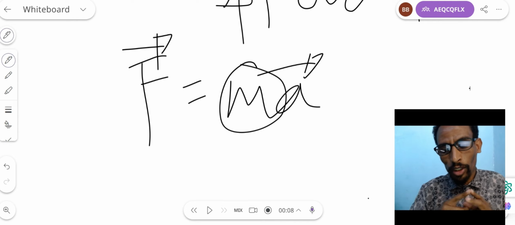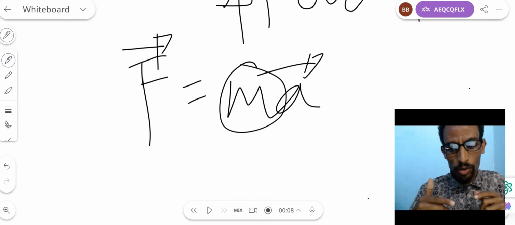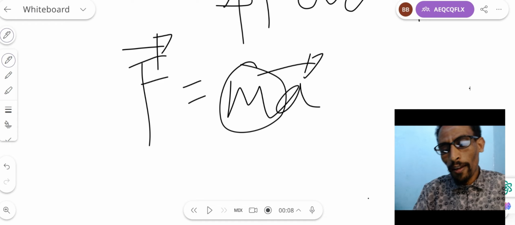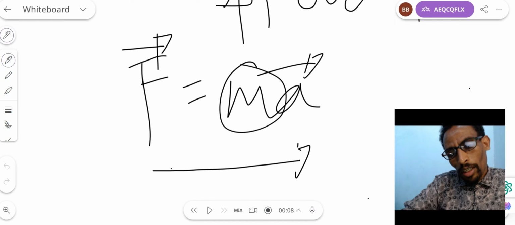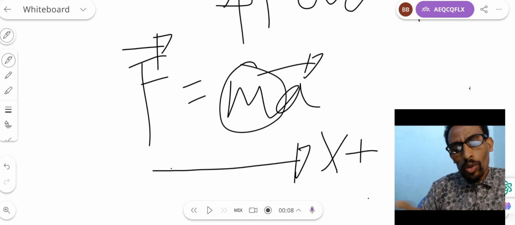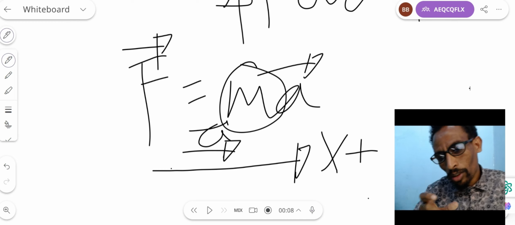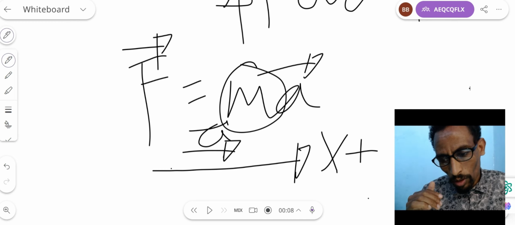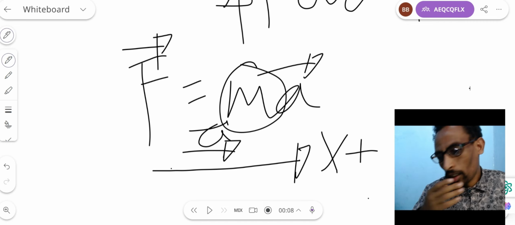To the reverse, if the direction of acceleration is in the negative x-axis, the direction of force is on the negative x-axis. So if an object is displaced here, that means in the positive x-axis, if the object is accelerated like this, the force of that object is directed in this direction. This is the general information of Newton's second law of motion.